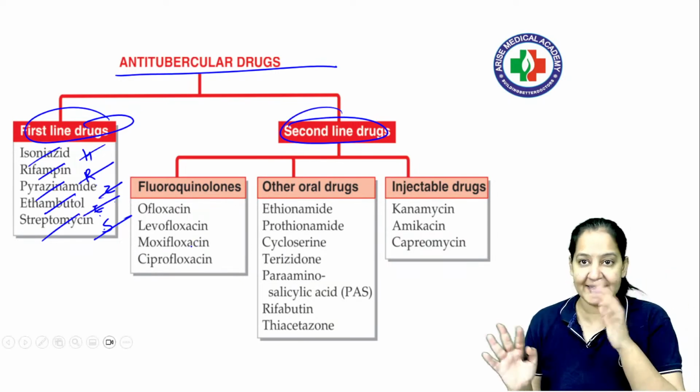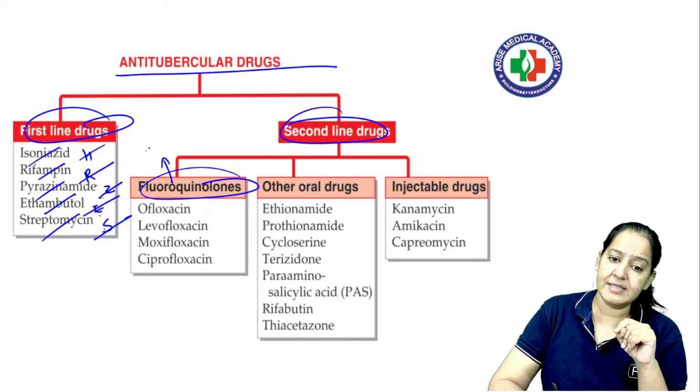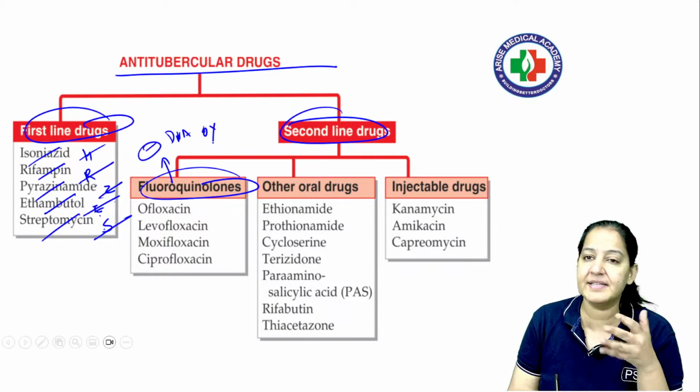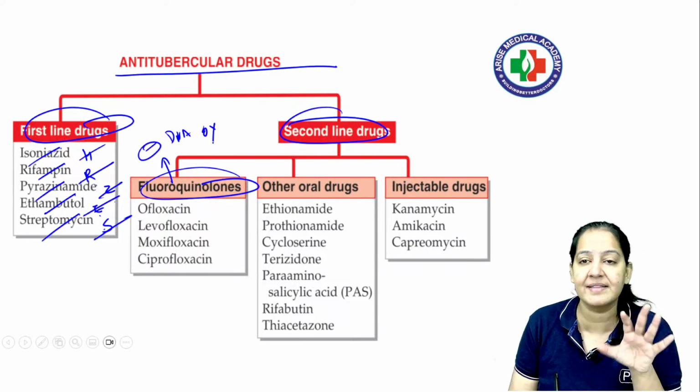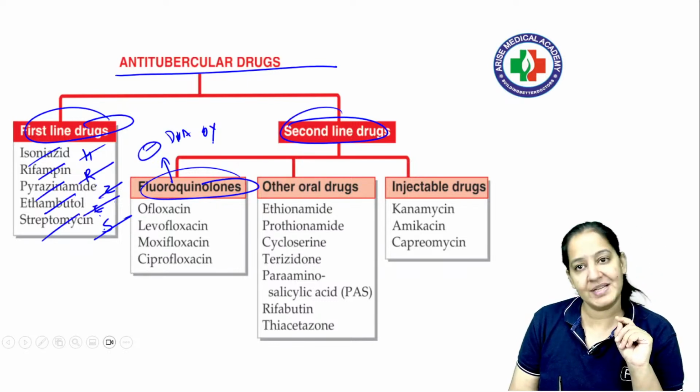Apart from that, we have many second line drugs also, like fluoroquinolones. Just now I taught you fluoroquinolones. These are the drugs that inhibit DNA gyrase enzyme, that is, they inhibit the DNA synthesis directly. These are DNA, nucleic acid synthesis inhibitors. I told you first, second, third, fourth generation. So fluoroquinolones are second line drugs.